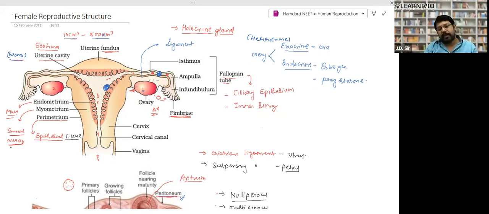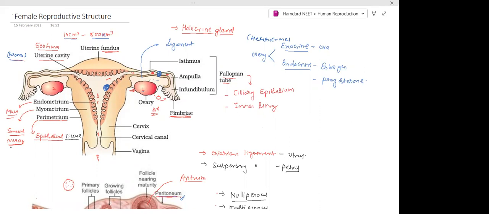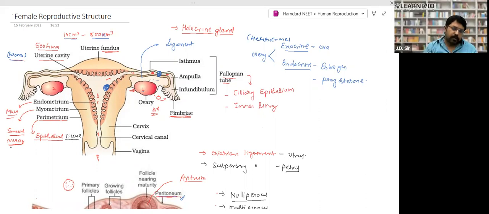What is the function of a smooth muscle? Any one of you, please tell me. What is the specialty of smooth muscles, or what are smooth muscles? Tell me. Their function is contraction, right?